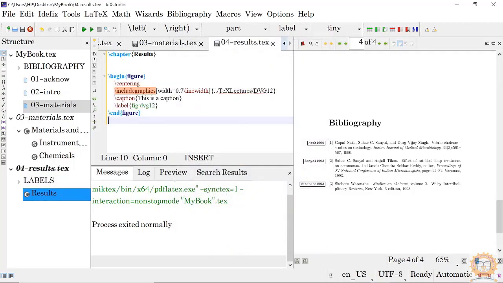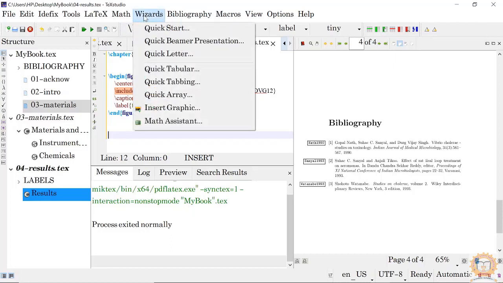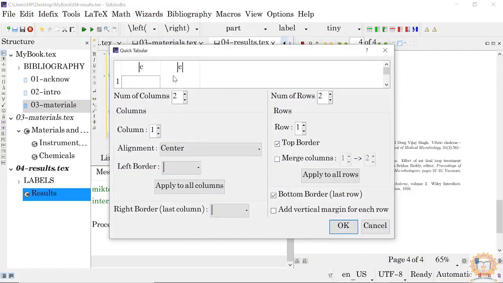So it is a float. Okay, you can create like this, or you can create your tables etc. also by using wizard. Okay, with tabular and number of columns, number of rows, you can say, and whether you want a centered one.